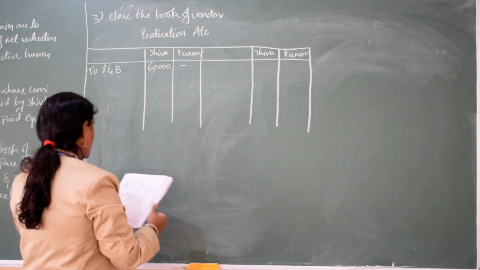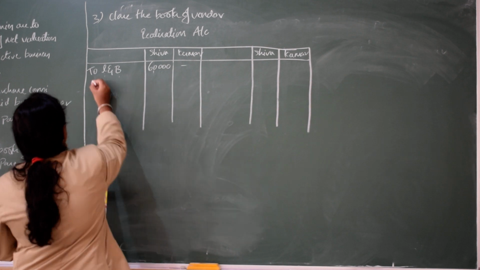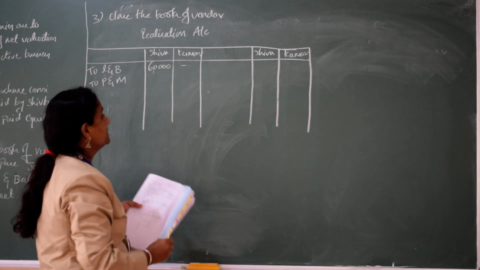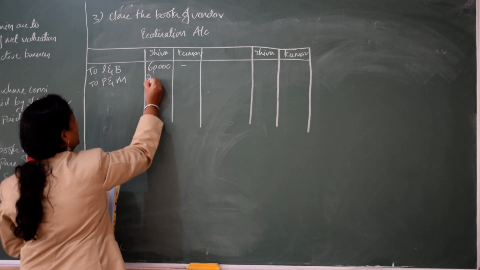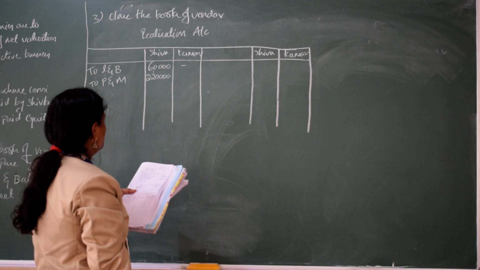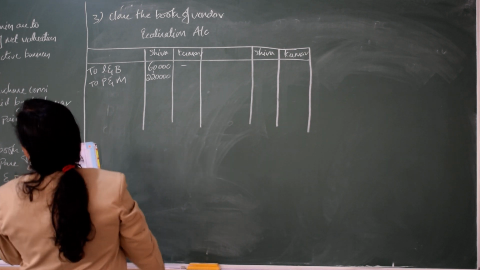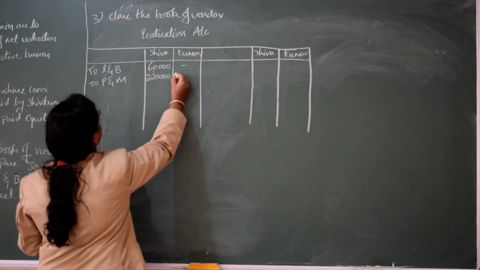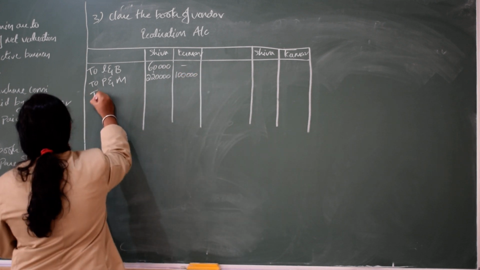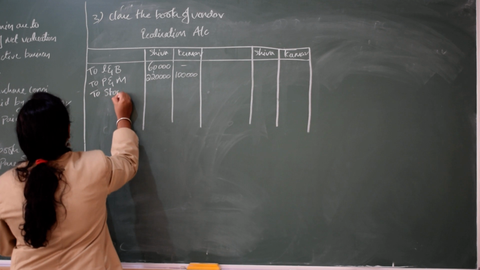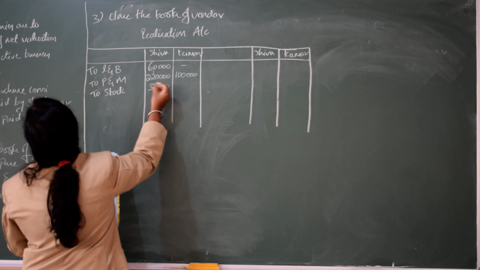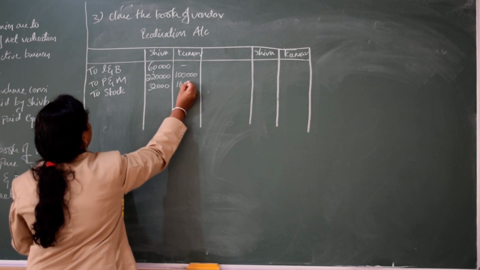Next, you have to plant and machinery. How much is Shiva? Take book value, don't go for adjusted value. 2,20,000 and Kumar is 1 lakh. Next, to stock, take book value: 32,000, Kumar is 16,000.